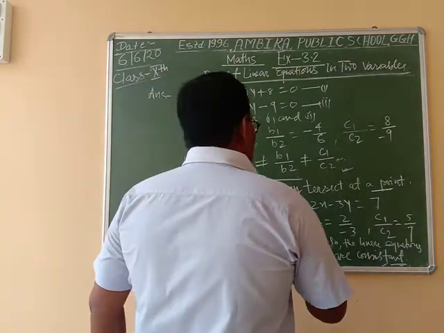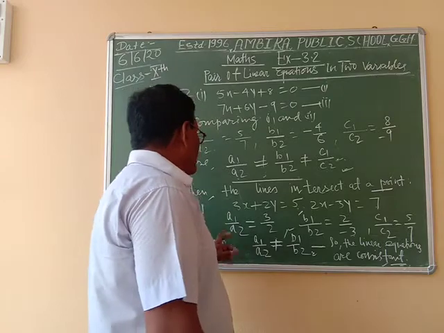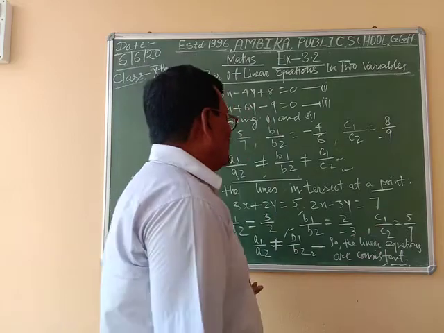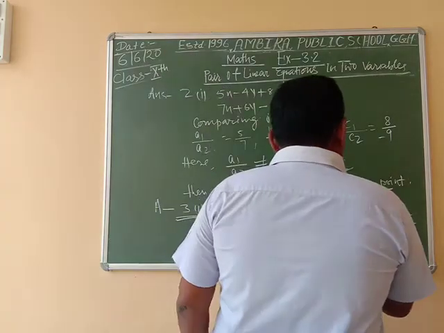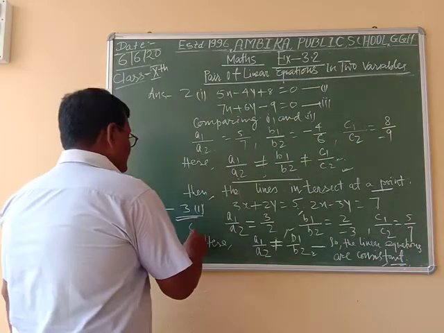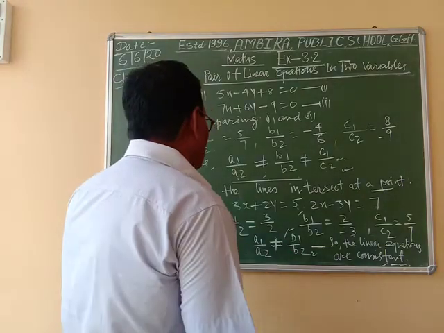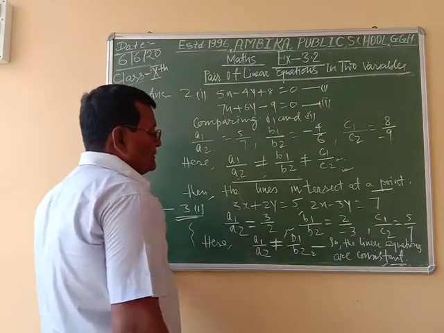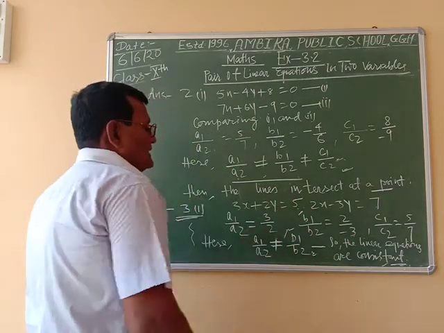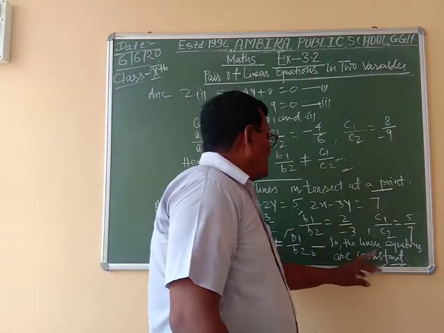If all three ratios are equal, that is A1 by A2 is equal to B1 by B2 is equal to C1 by C2, then the linear equations are consistent. Because in two situations, if A1 by A2 is not equal to B1 by B2, and if A1 by A2 is equal to B1 by B2 is equal to C1 by C2, in both cases the linear equations may be consistent.